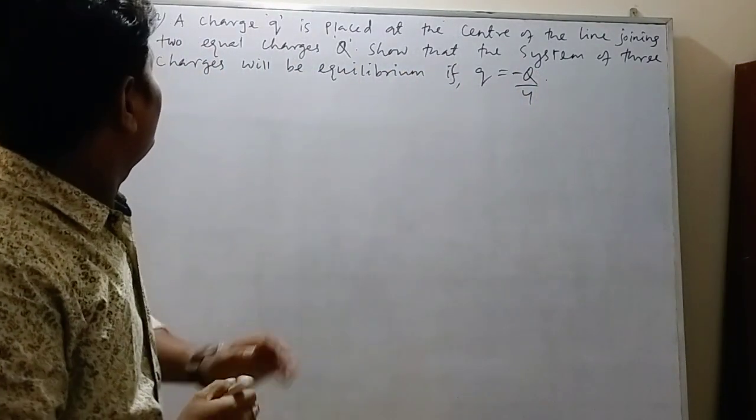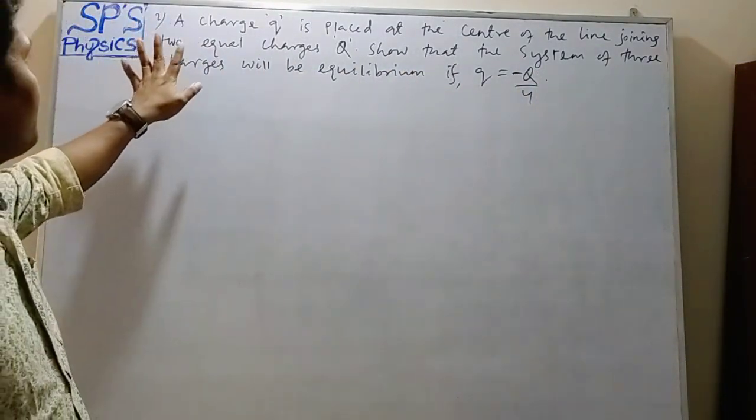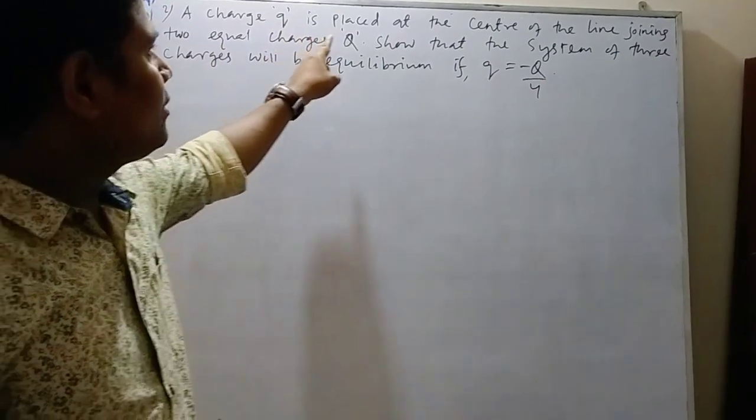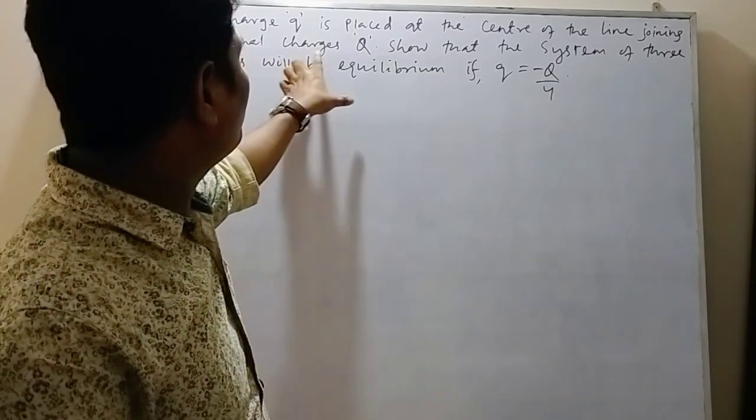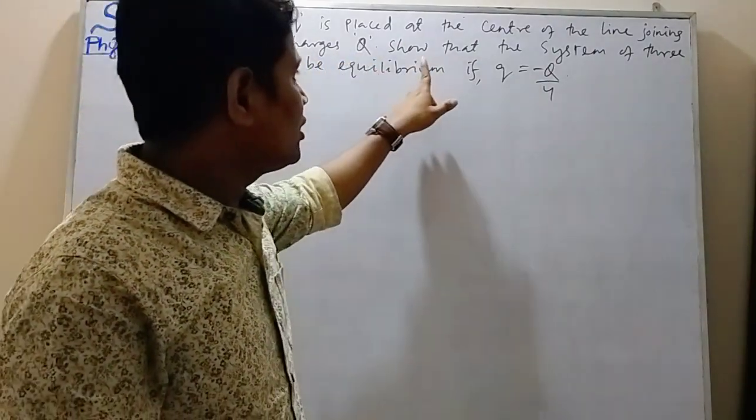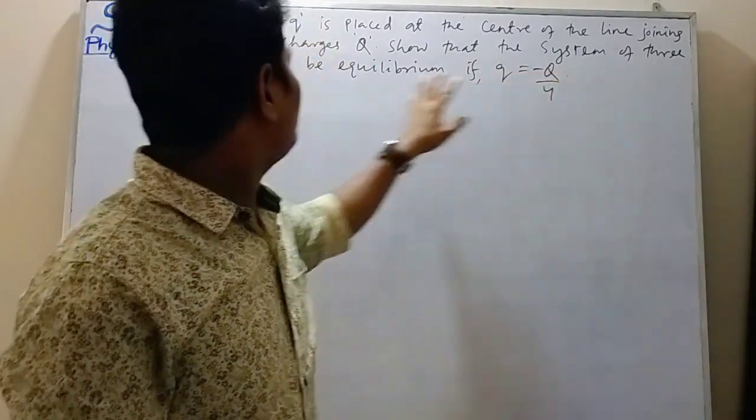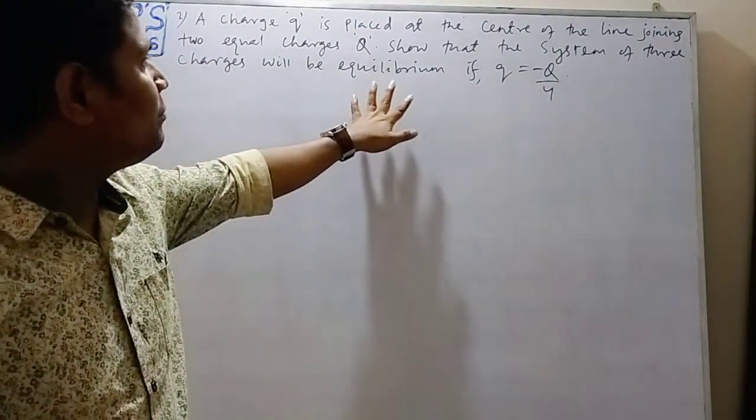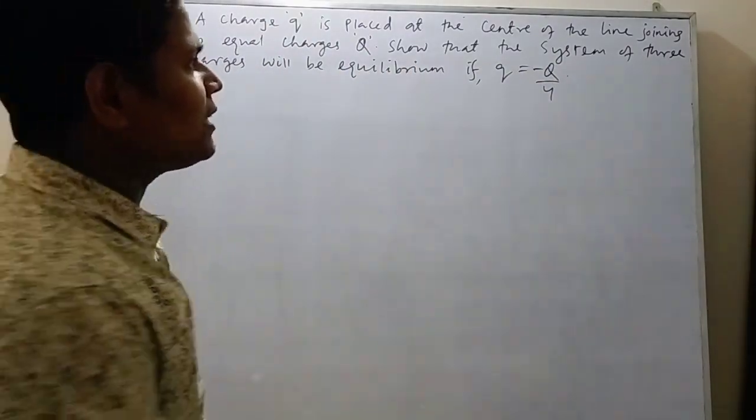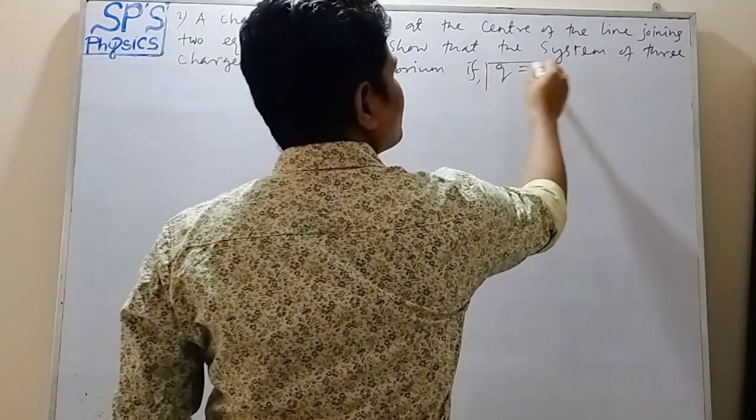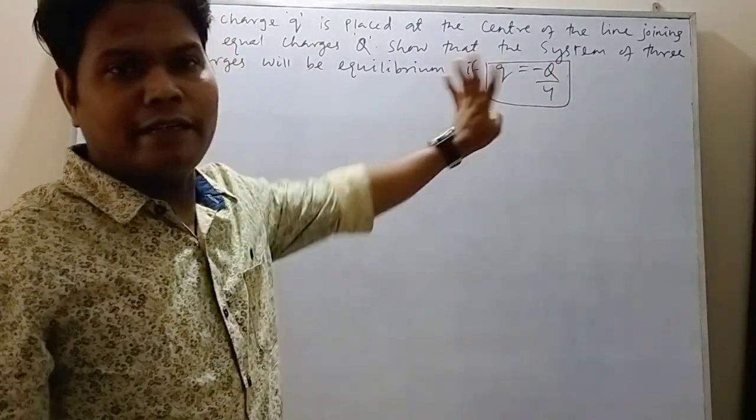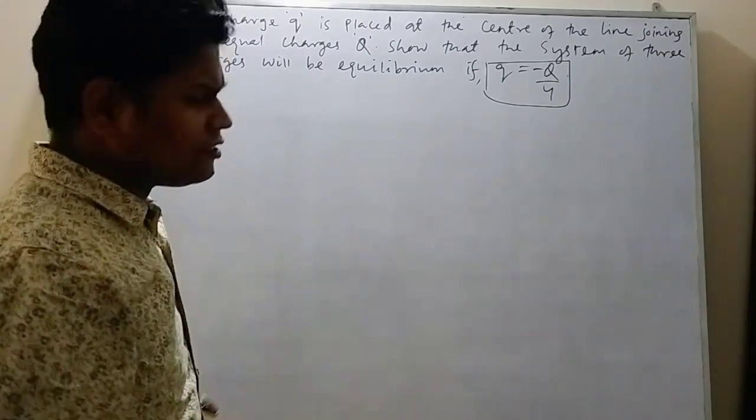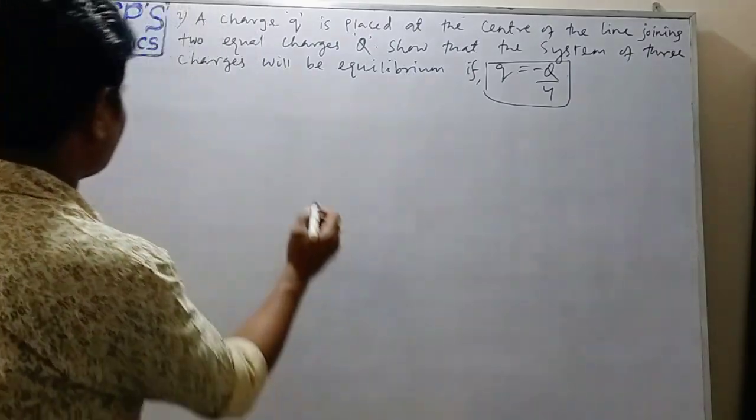Okay. The next question is, a charge small q is placed at the center of the line joining two equal charges capital Q, so that the system of three charges will be in equilibrium if small q equals minus capital Q upon 4. That is what we have to prove. Okay, so now represent it in a figure.